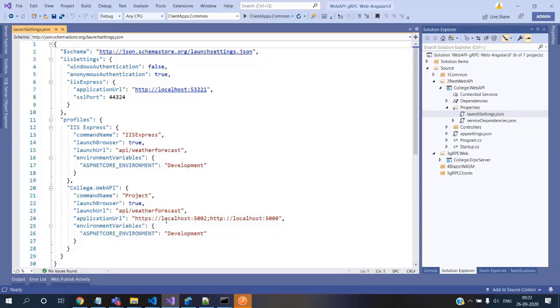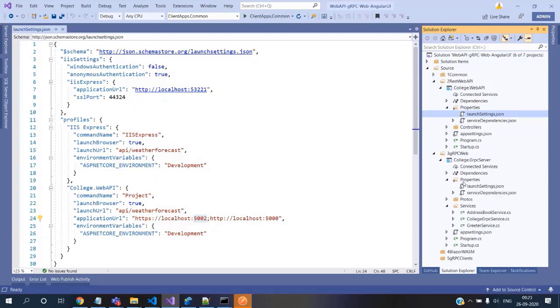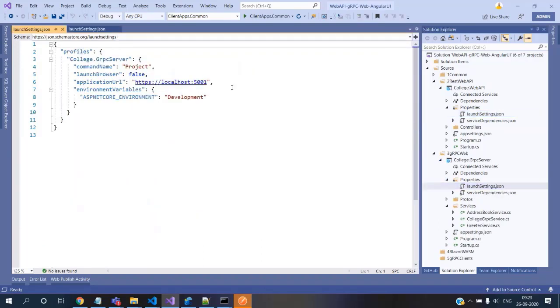The second thing is the application URL. The port on which we can reach is 5002, and the gRPC server is getting executed on port 5001.